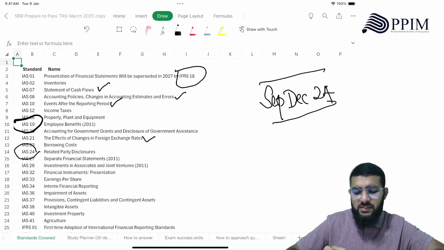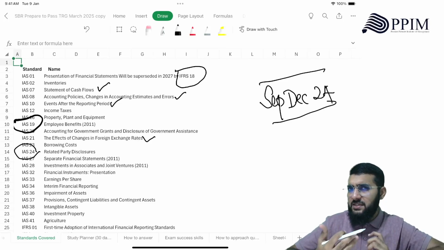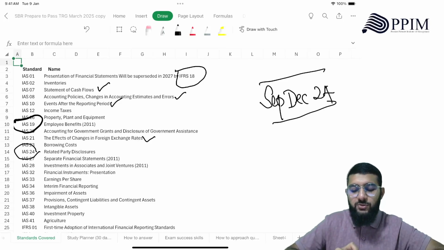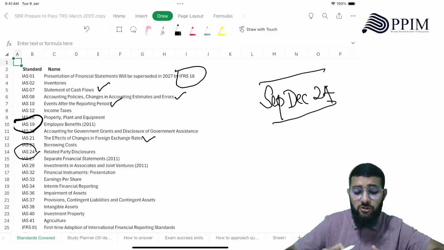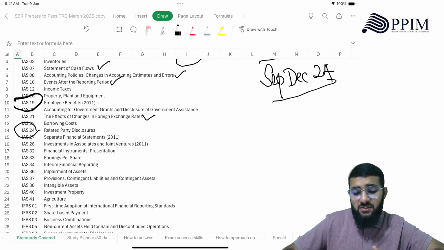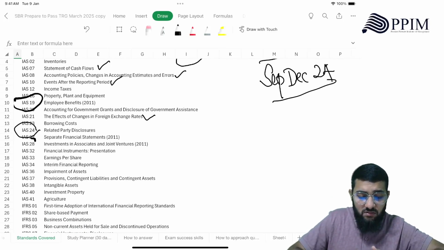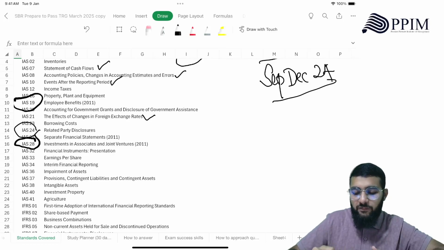IAS 27, separate financial statements, is something we have touched upon in FR in the last couple of sessions. But if you are doing SBR after a while, this is a new standard for you, because FR did not have it in the past. They've recently introduced it. Then IAS 28, a new standard again, goes in depth. At FR level you would have touched upon associates. Here we are going to look at joint ventures as well.